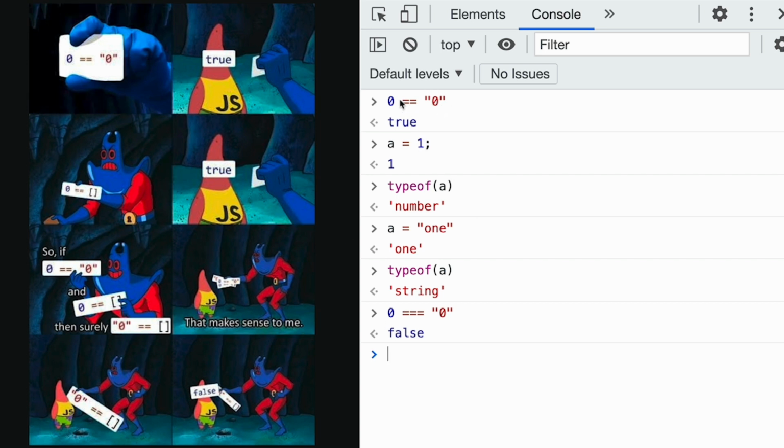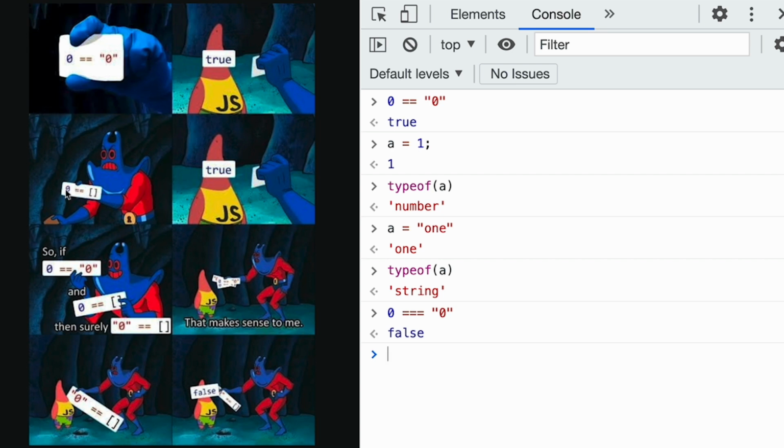Okay, so we know why this evaluates to true: converting the string to a number makes it 0 as a number, and it will be true. So 0 is 0, so the first one is fine. JavaScript is trying to help us out, converting this to a number, and converting the string 0 to a number will be 0, and then it's fine.